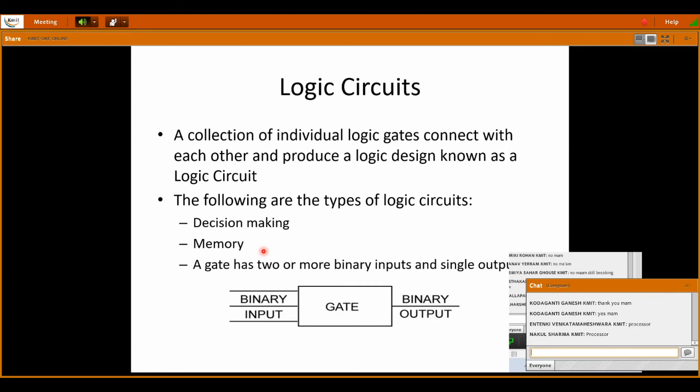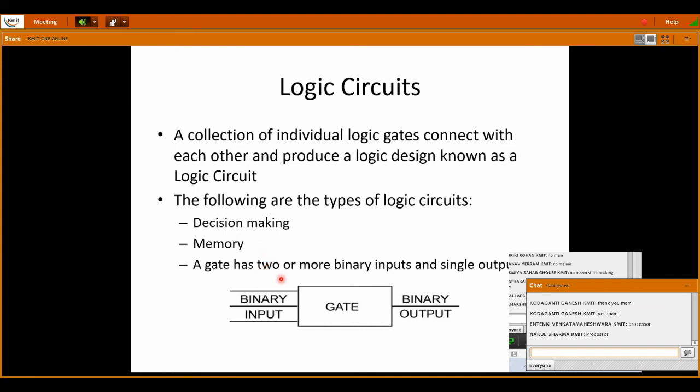And next is memory. Yes, in a phone we store so much data. So in a phone also we have digital circuits or logic circuits that act as a memory unit. So we need to design logic circuits for memory purposes also.